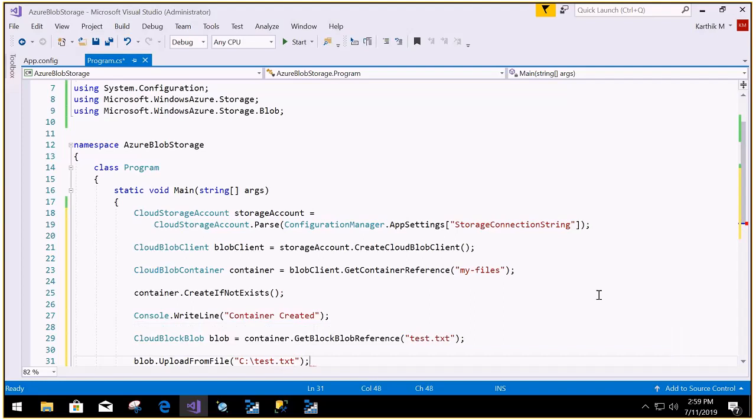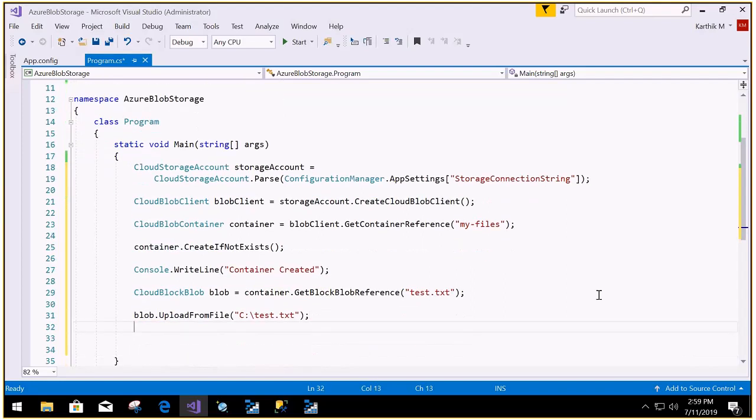You can see this is the escape sequence, so in order to disable the escape sequence, I'm providing the @ symbol. Once this is done, it's over. You can simply say Console.WriteLine file uploaded.